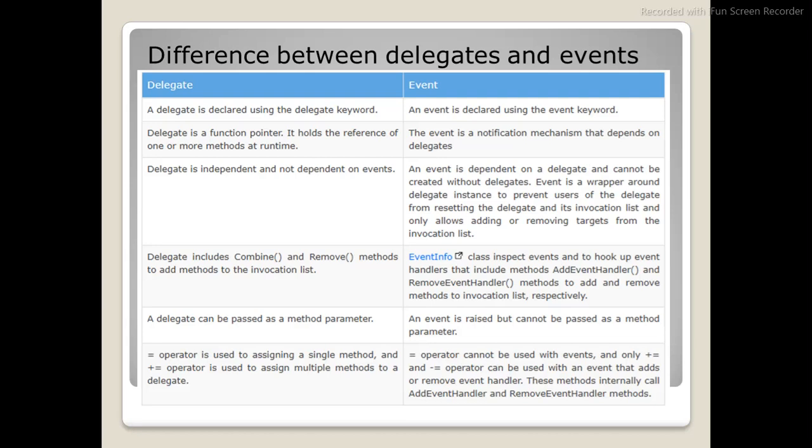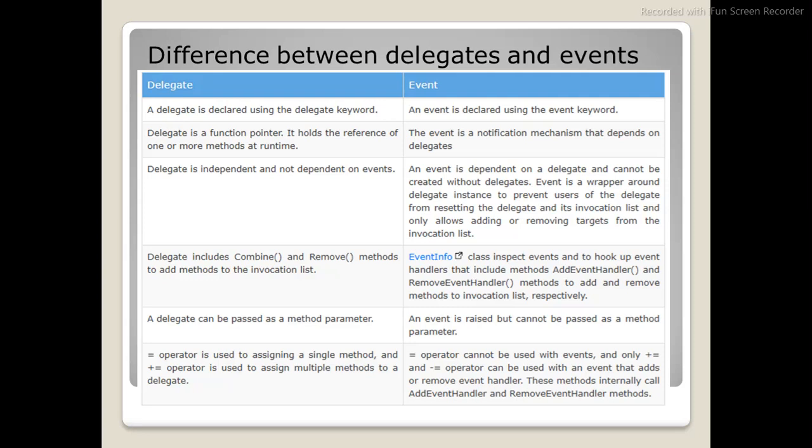The difference between delegates and events: a delegate is declared using the delegate keyword, and an event is declared using the event keyword. Basically those two are keywords. A delegate is a function pointer, while an event is a notification mechanism. You clicked a button, so that is an event. You are asking a method to invoke, that is a function pointer. It holds the reference of one or more methods at runtime.